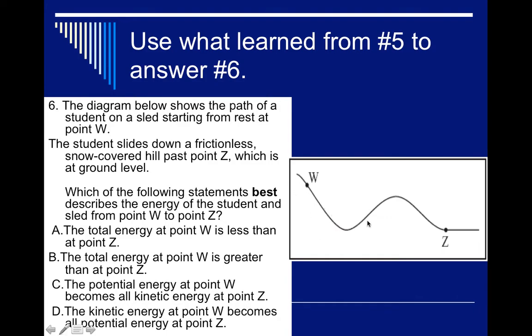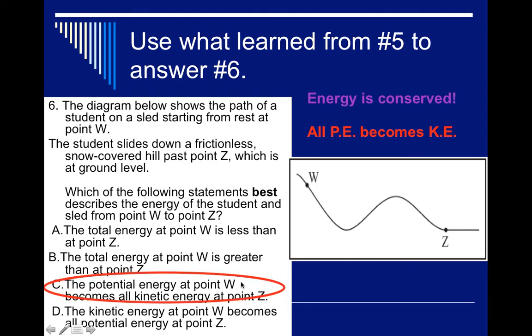Here we have a sled going down a hill, starting at W, a high point, coming down this little dip, up another hill, and then to Z. It's frictionless, so we're not losing energy to friction. It goes past point Z. What best describes the energy of the student from W to Z? Hopefully thinking about the pendulum and how energy is conserved. We're changing energy, but the total amount of energy stays the same. So all the potential energy at W, because of its height, will become kinetic energy at Z. It should be moving very fast now because all the energy transformed. So the potential energy at point W becomes kinetic energy at Z.